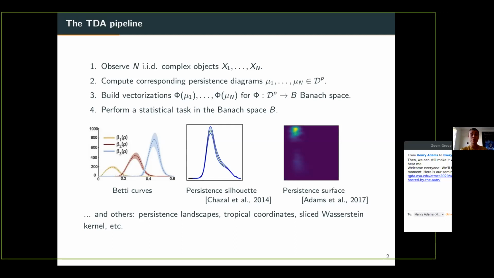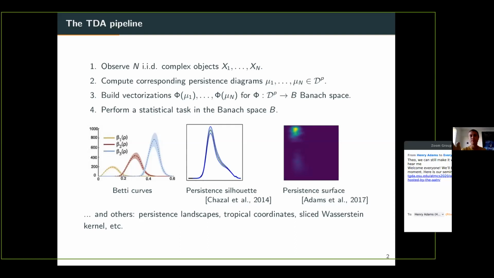So, to overcome this issue, there is a very natural idea, which is just to send your persistent diagrams to a Banach space. To do so, you will use what we call a vectorization, which is a map phi from the space of diagrams to a Banach space. So you just take any vectorization that you want, and you will get a set of vectors, phi(mu_1) up to phi(mu_n). And now that you have the set of vectors, you can just use them in any machine learning pipeline that you like.